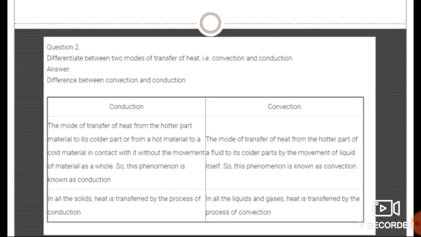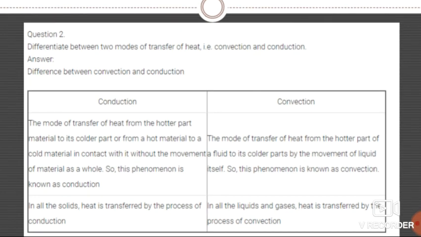Next question. Difference between two modes of transfer of heat, that is convection and conduction. See students, here is the basic difference between conduction and convection. What is conduction? The mode of transfer of heat from the hotter part of a material to its colder part, or from a hot material to a cold material in contact with it, without the movement of the material as a whole.